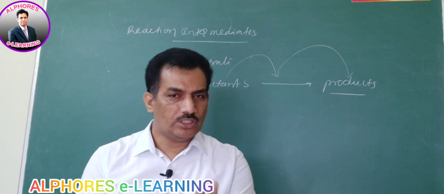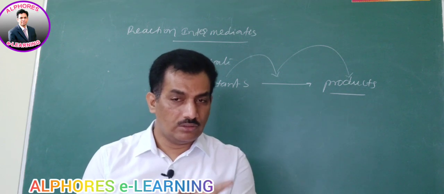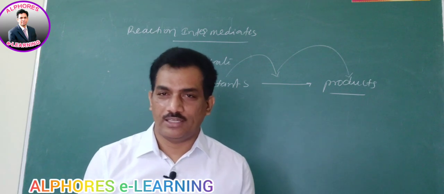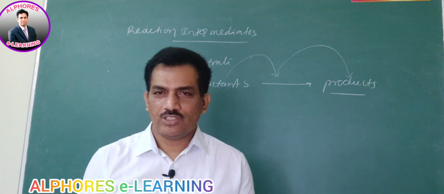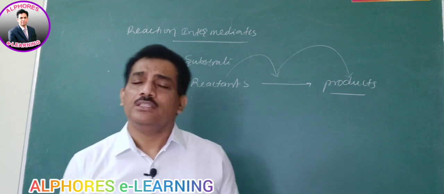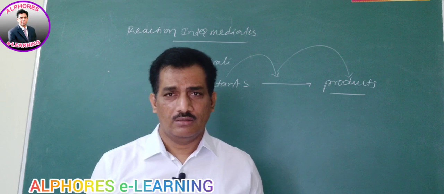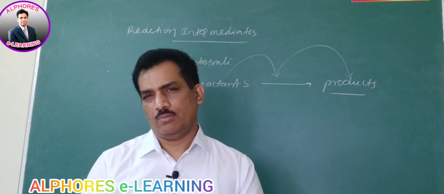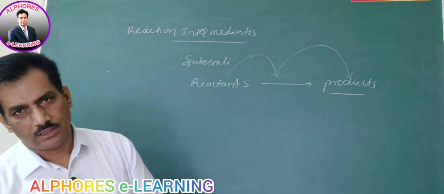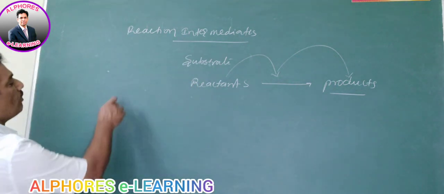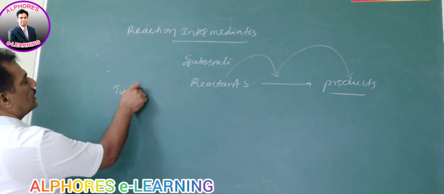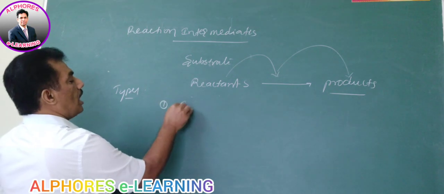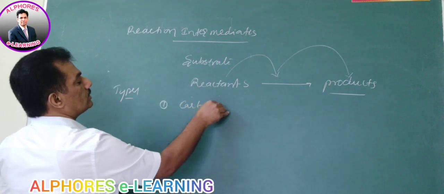And remember, my dear students, don't try to get reaction intermediates in all cases. Sometimes the journey may continue without any halting. Is it not? If it is a long journey, some people may go without any halting, some may halt. Like that here also, sometimes the reaction will form a reaction intermediate. Clear? That is about reaction intermediates. And now coming to the types of reaction intermediates. Just remember, there are carbocations.